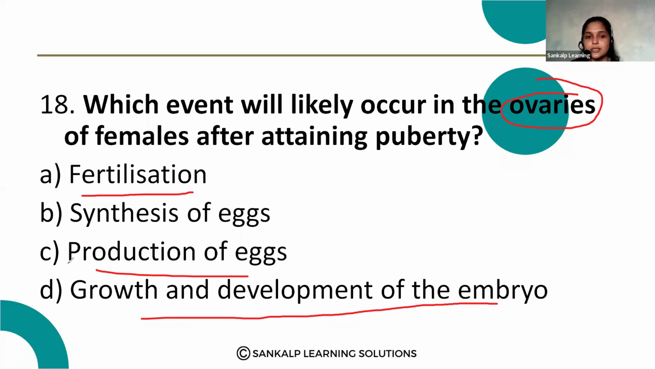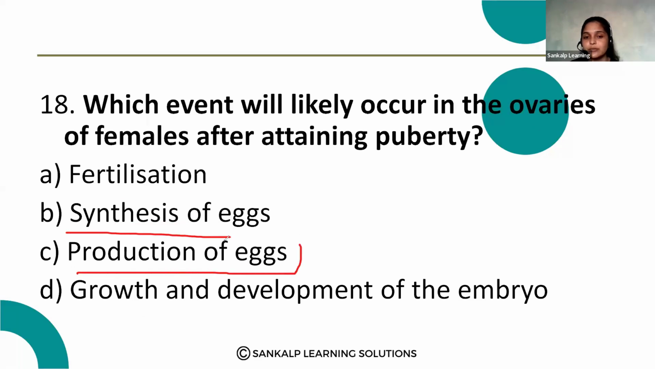So here option C, production of the eggs, that occurs in the ovaries. There is no synthesis of the eggs. See the difference? There is no synthesis of eggs. There is a production of eggs that takes place. That is the option C.